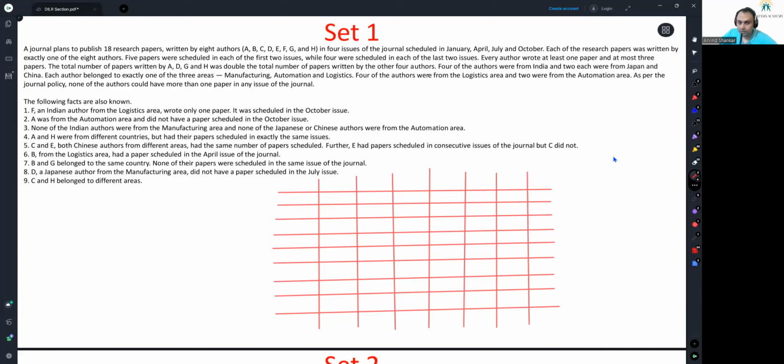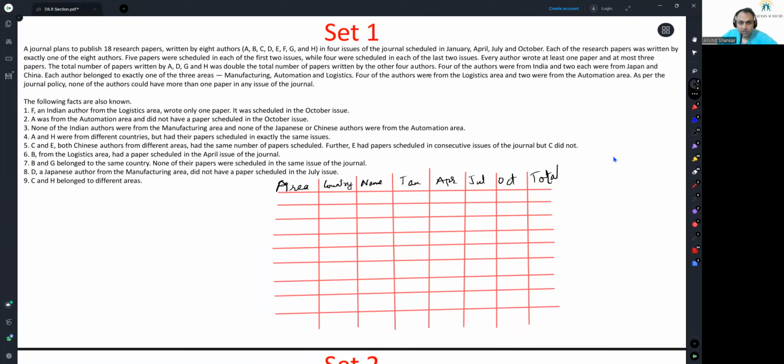Okay. So area, what did they call it? Area only. Okay. Area, then country, then name, then Jan, April, July, October, and total.